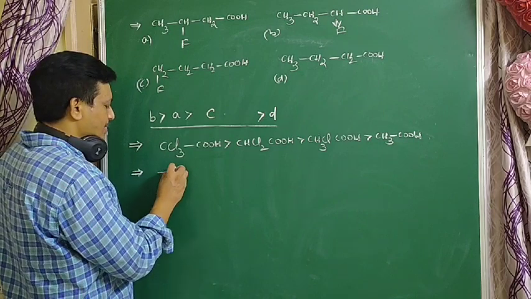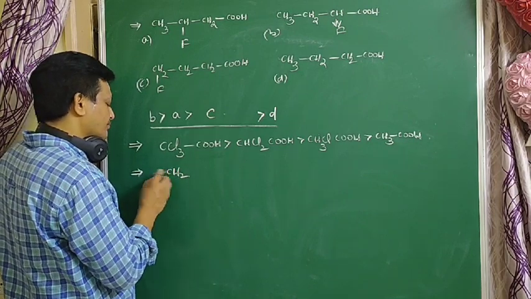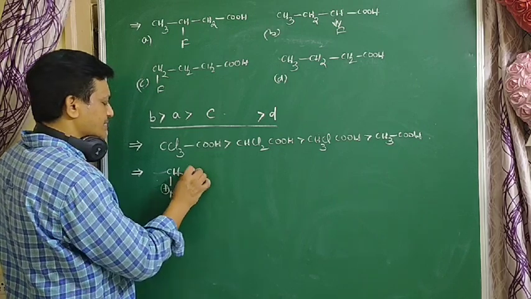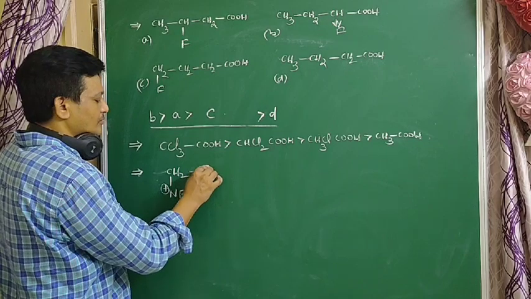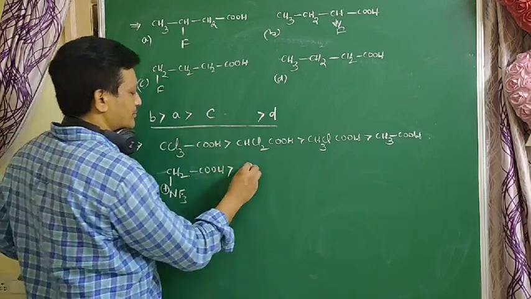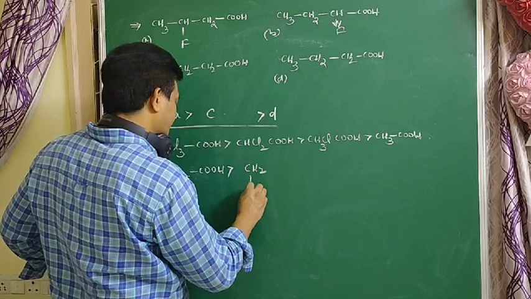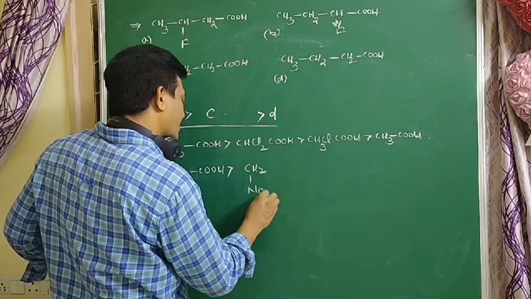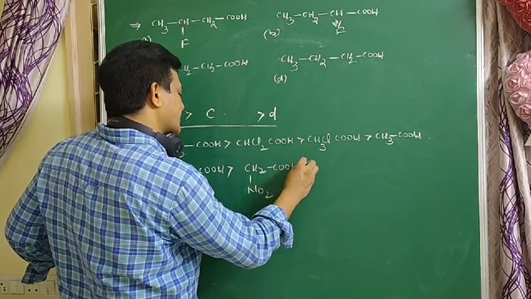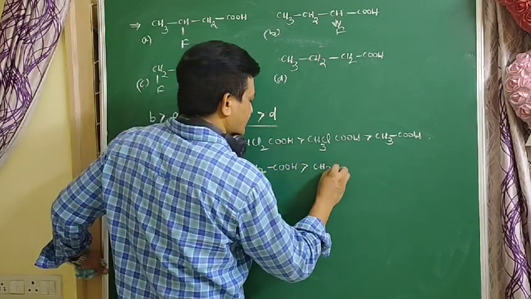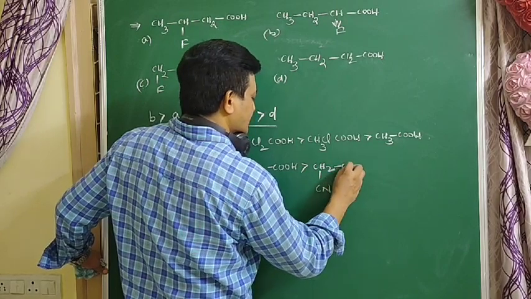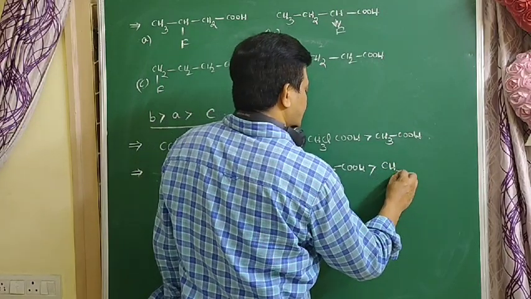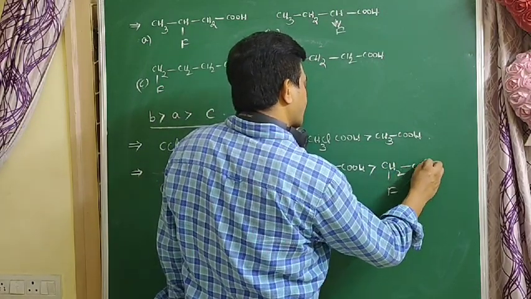For example, CH2NF3+COOH is more acidic than CH2NO2COOH, more acidic than CH2CNCOOH, more acidic than CH2FCOOH.